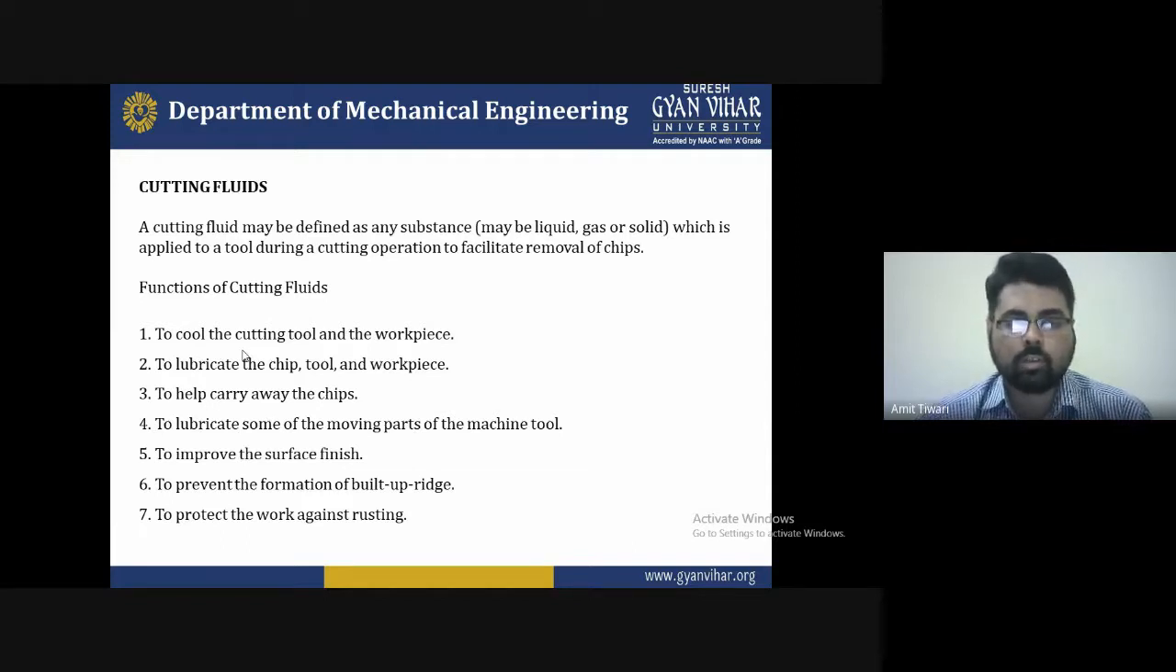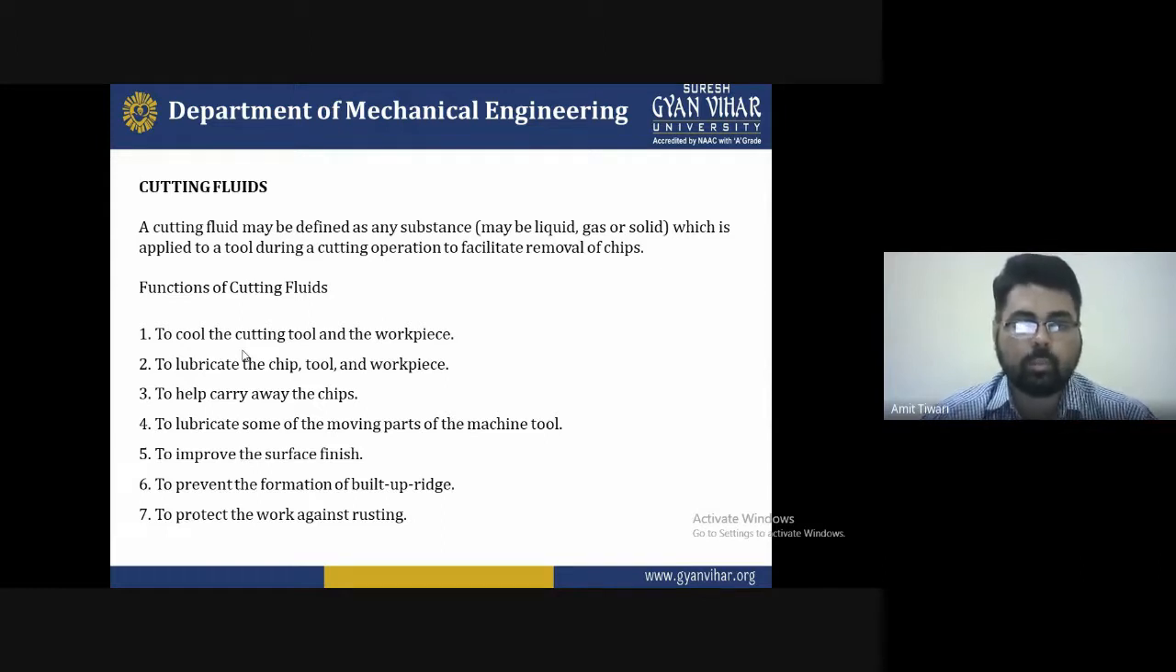Now, what are the functions of cutting fluid? The first function is to cool the cutting tool and the workpiece. Second is to lubricate the chip, tool, and workpiece. Lubrication is also a purpose of the cutting fluid. Third is to help carry away the chip.